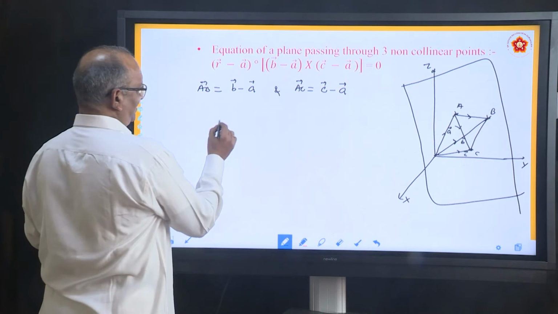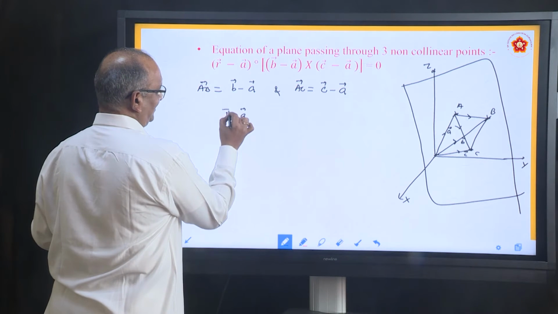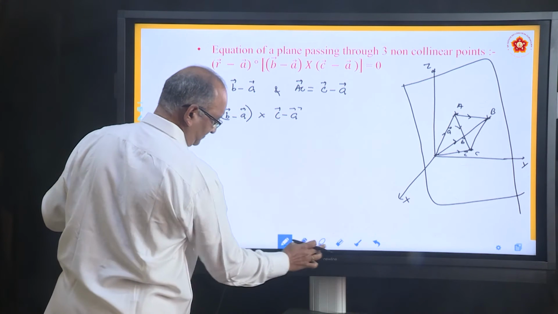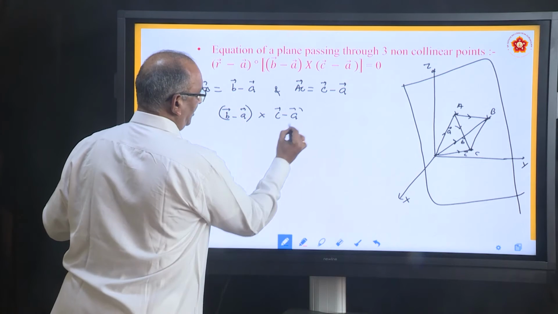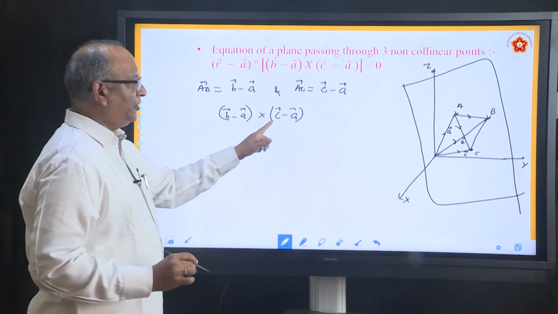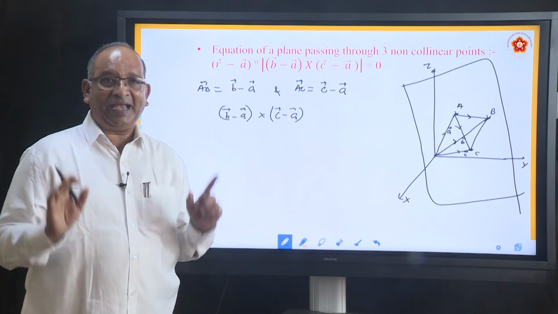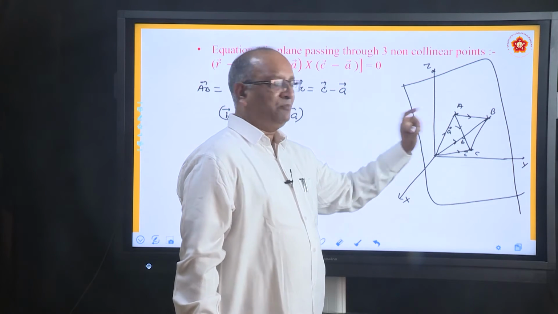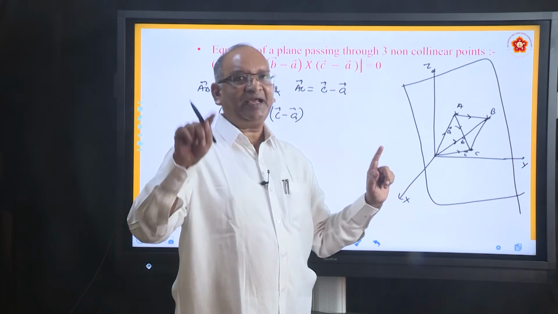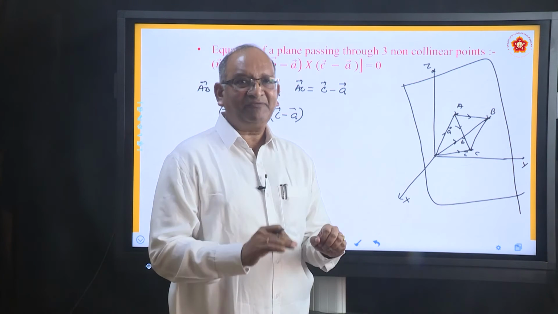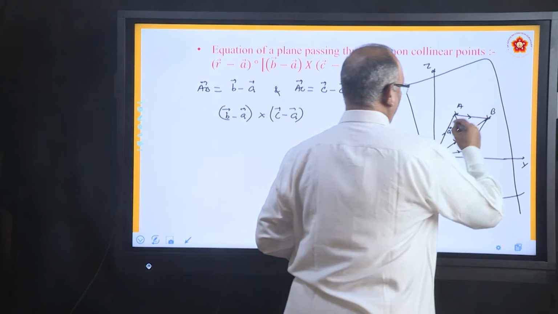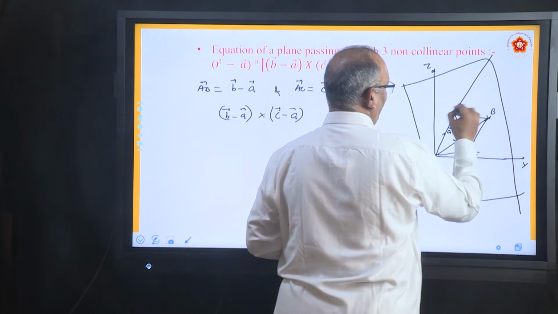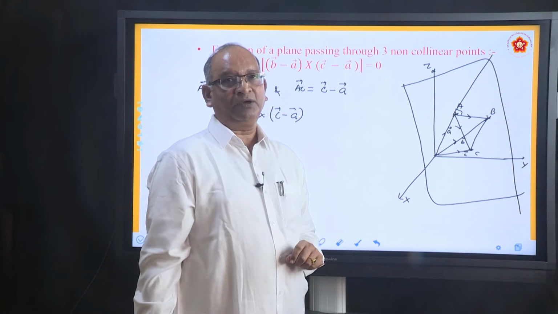So if you take B minus A, one vector, cross C minus A, you are going to get a third vector which is going to be perpendicular to both AB and AC. AB is one vector which is B minus A, AC is one more vector which is C minus A. When we take the cross product of both of them, we get a third vector which is perpendicular to both. So let us say here is the vector which is perpendicular to AB as well as AC. It is perpendicular to both.